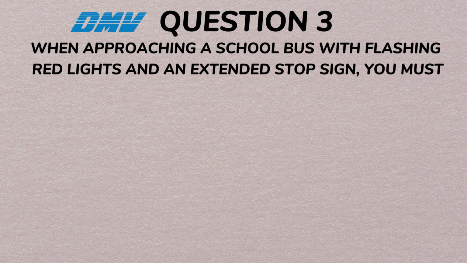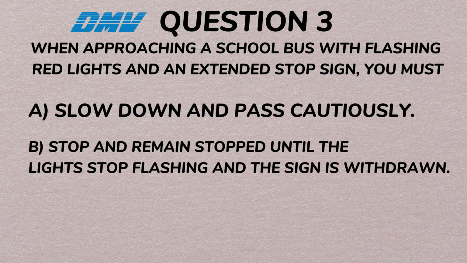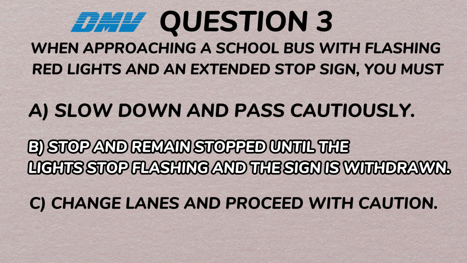Question 3. When approaching a school bus with flashing red lights and an extended stop sign, you must A. Slow down and pass cautiously, B. Stop and remain stopped until the lights stop flashing and the sign is withdrawn, C. Change lanes and proceed with caution. Correct answer, B. Stop and remain stopped until the lights stop flashing and the sign is withdrawn.